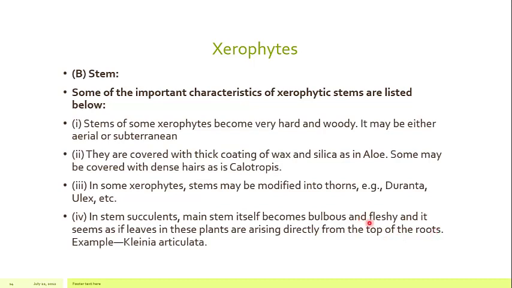There are certain plants in which the stems are modified like leaves. They are actually the stem, but their structures are like leaves, so as to increase the surface area and volume, so that they can store as much water as they can.